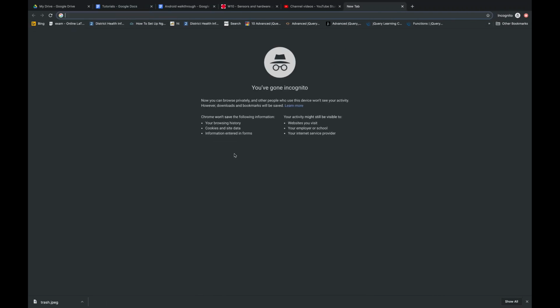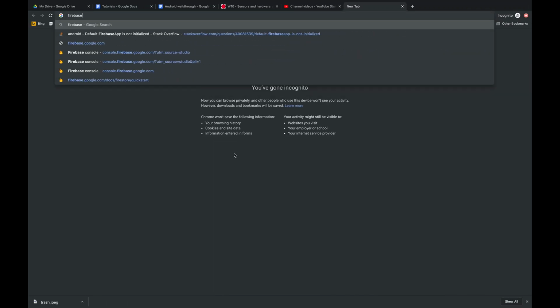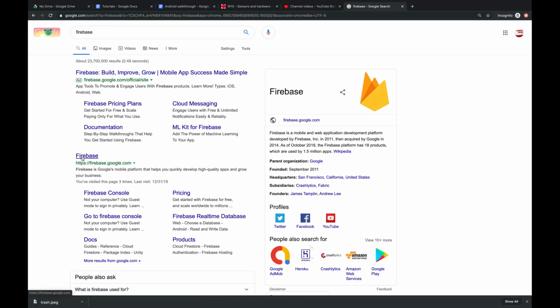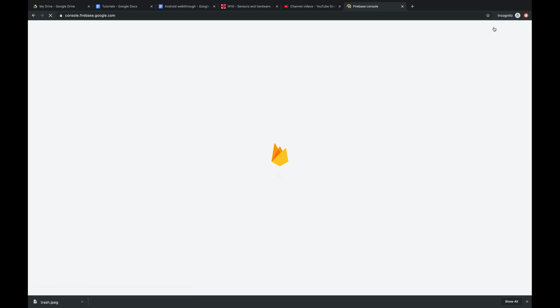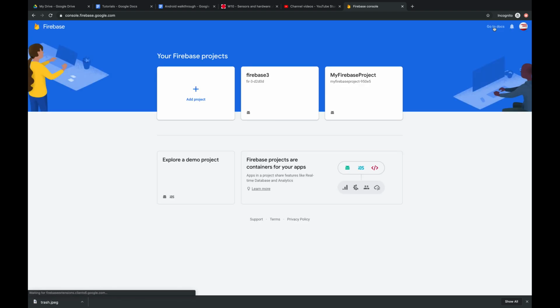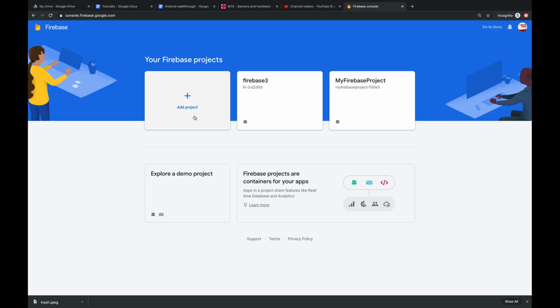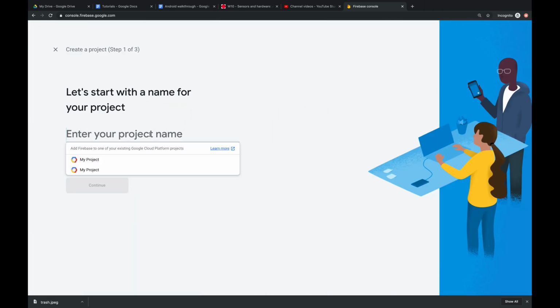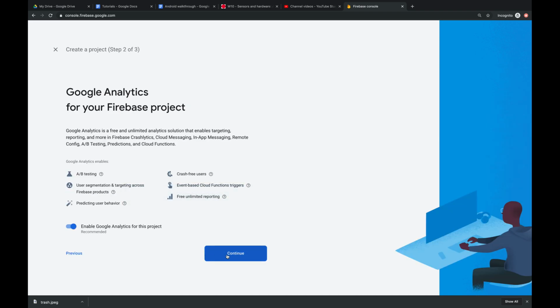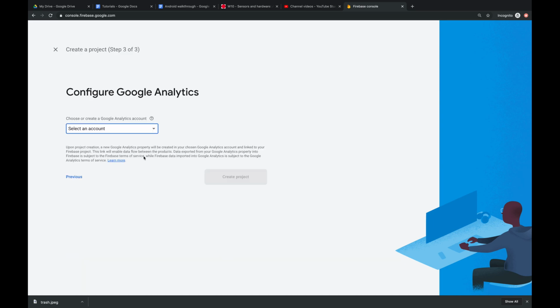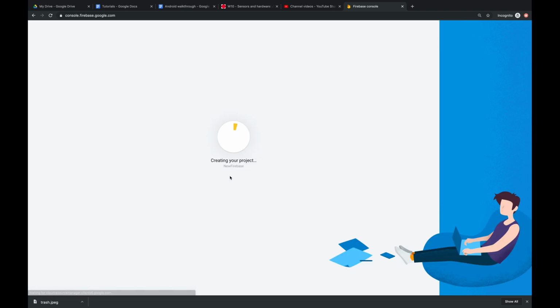Let's start. So first of all, we need to create a Firebase project by coming here and searching for Firebase. We click the Firebase website and click Go to Console. It's the place where we will create a project. So let's say we want to add a new project. Let's say new Firebase, for example, and we click continue. We can just say yes for Google Analytics because it's not very important for now.